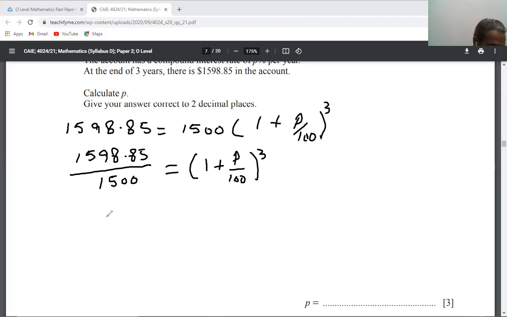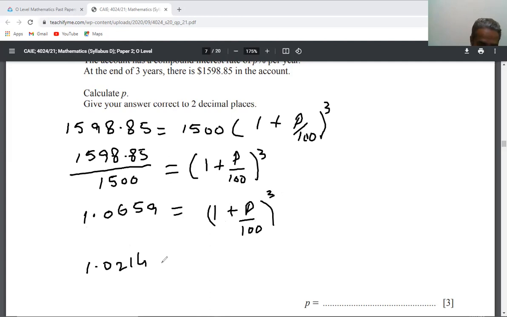So this will become 1.0659, is equal to 1 plus p over 100, whole power 3. Here we will take the cube root on both sides. So after taking the cube root, you will get 1.0214 is equal to 1 plus p over 100.